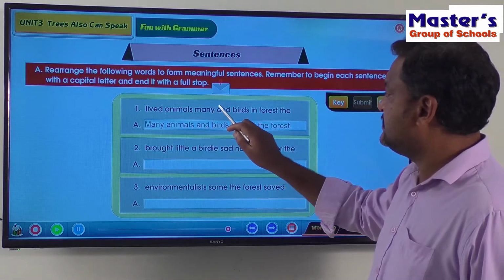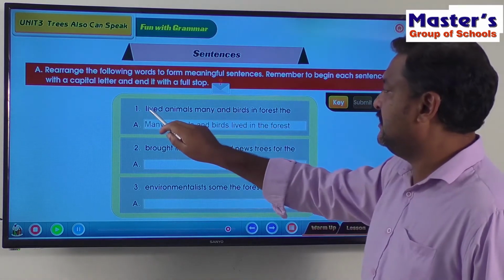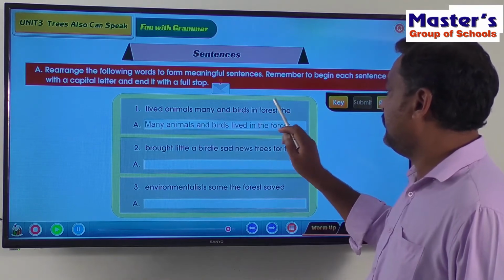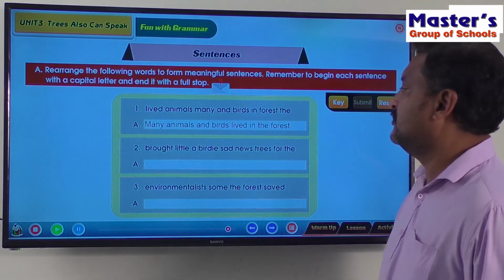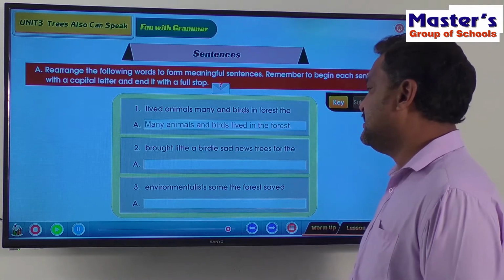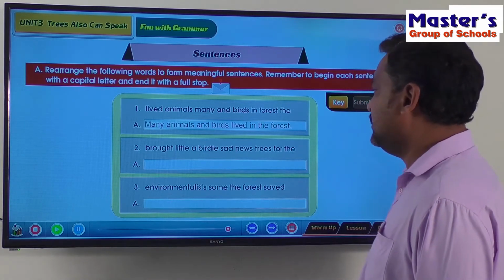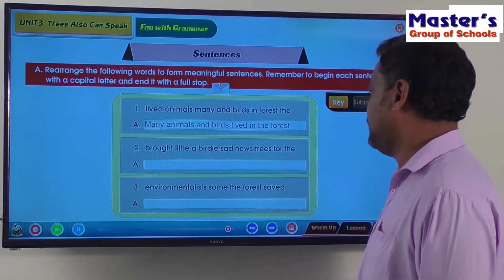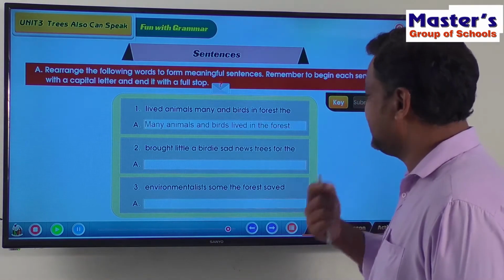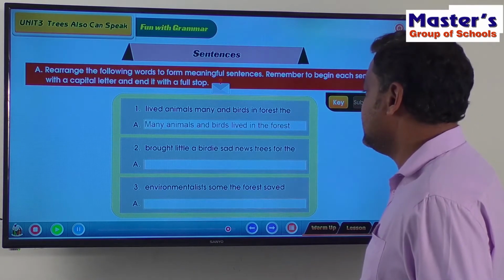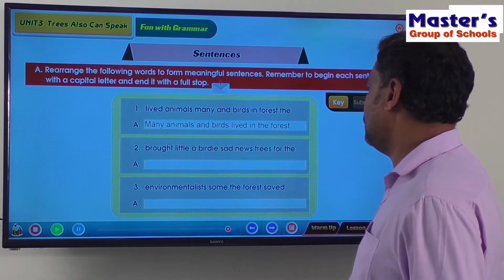Many animals and birds lived in the forest. Now, brought little birdie sad news trees for the. Brought little birdie sad news trees for the.